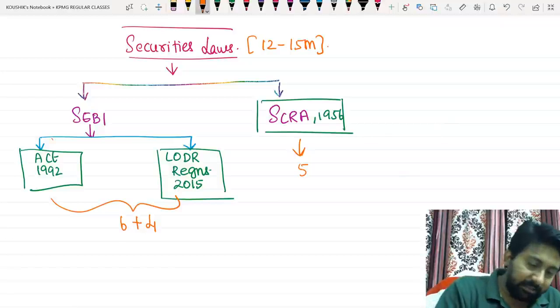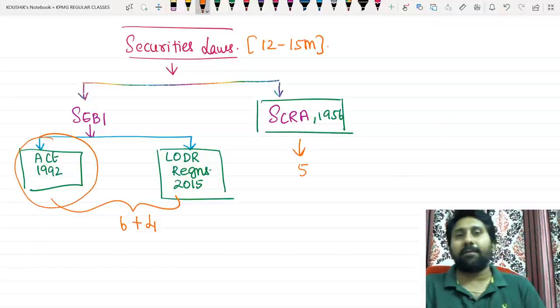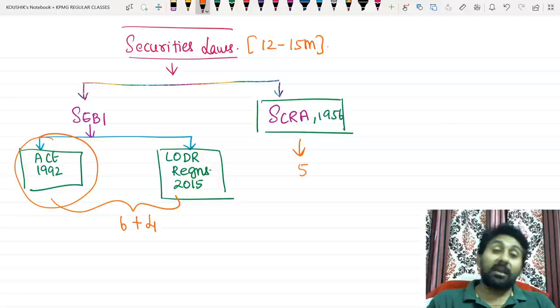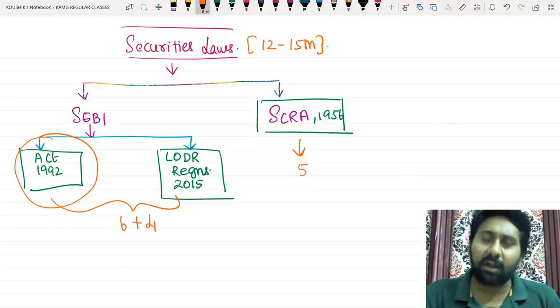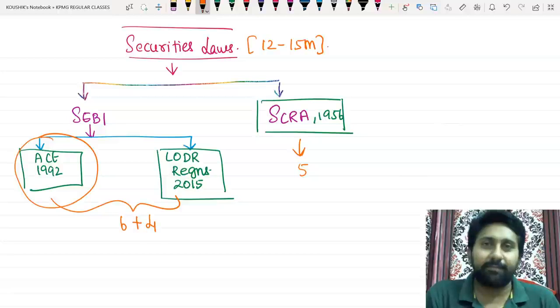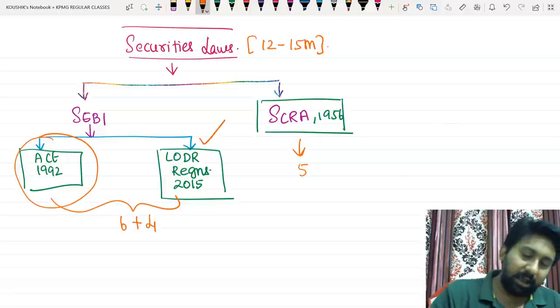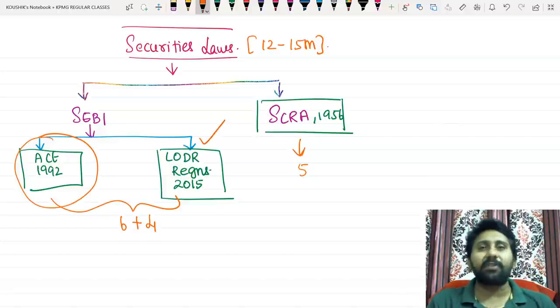Generally in the exam, this is the most sought after area. SCRA may be left over in some attempts. If you take 10 attempts, in 1 or 2 attempts SCRA might not be asked, but every attempt there will be a question from the SEBI Act. And SCRA is also equally important like SEBI. SEBI LODR was introduced into the syllabus in the year 2018.